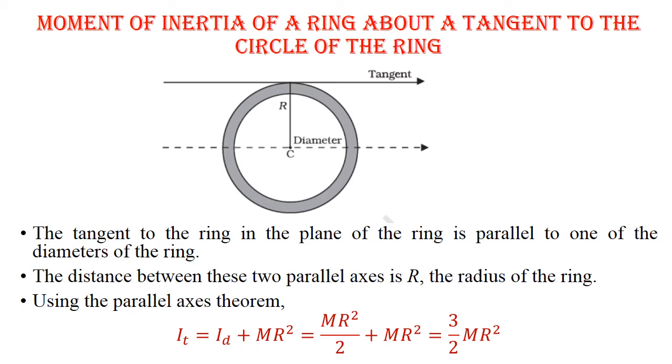Using the parallel axis theorem, moment of inertia about the tangent is equal to moment of inertia about the diameter plus m into r square. This is equal to mr square by 2 plus mr square. This is equal to 3 by 2 mr square.